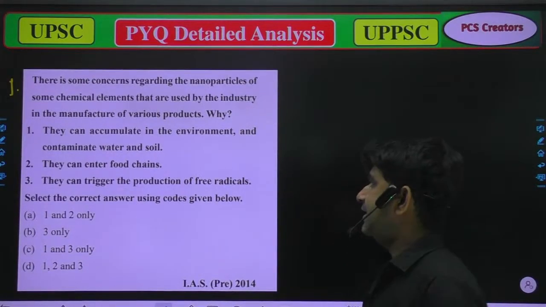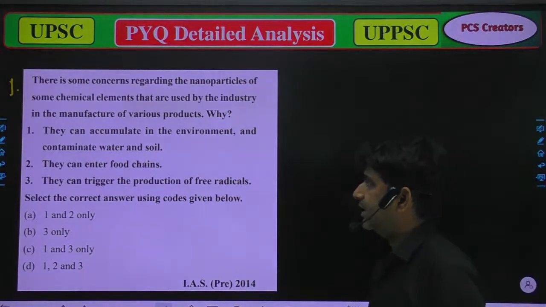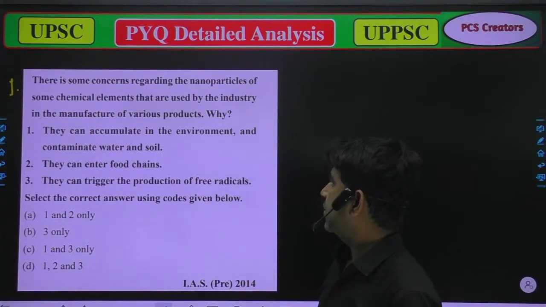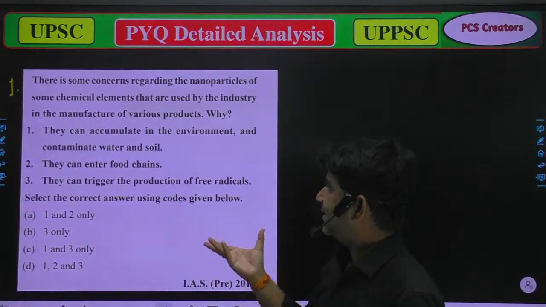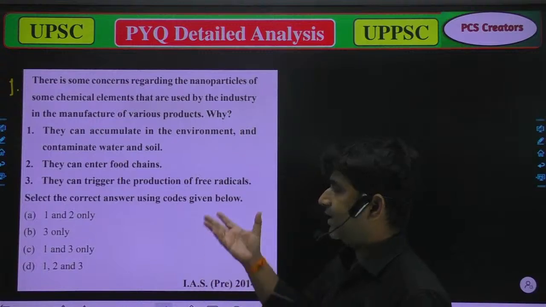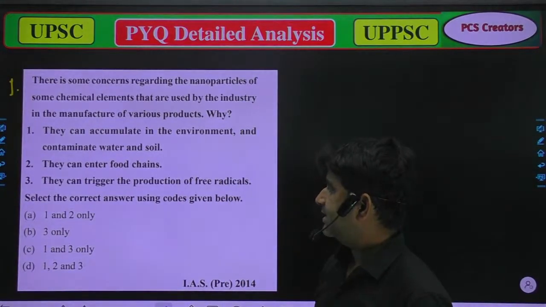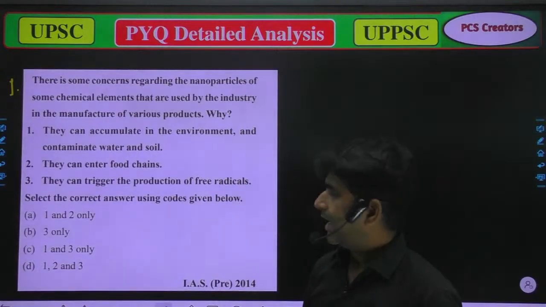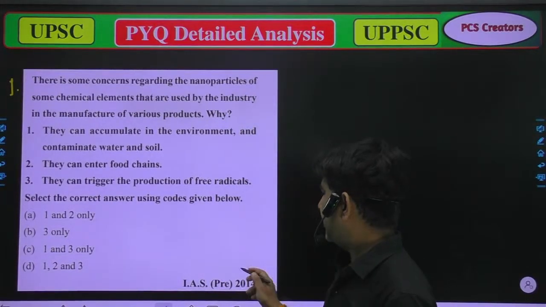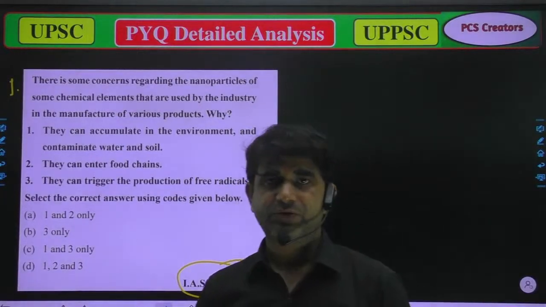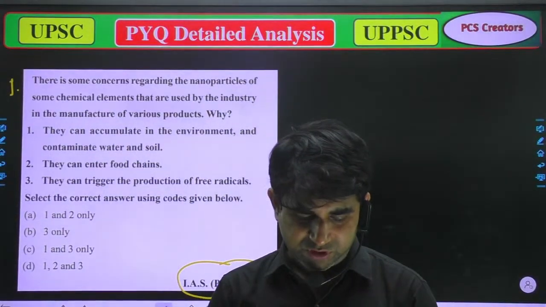Option B, they can enter food chains. And option C, they can trigger the production of free radicals. Select the correct answer using codes given below: A, 1 and 2; B, 3 only; C, 1 and 3 only; and D, 1, 2, 3. That question was asked in ISP 2014.